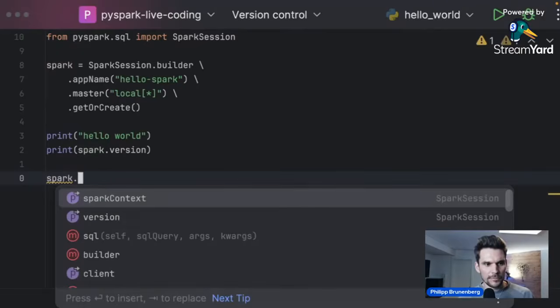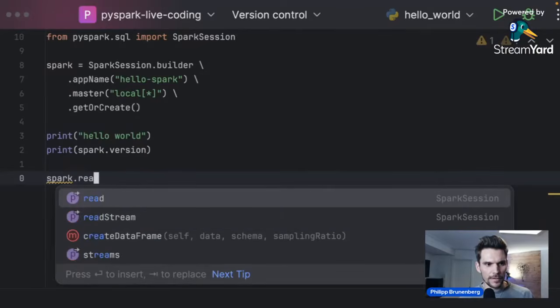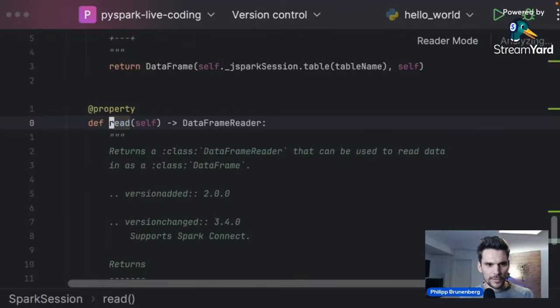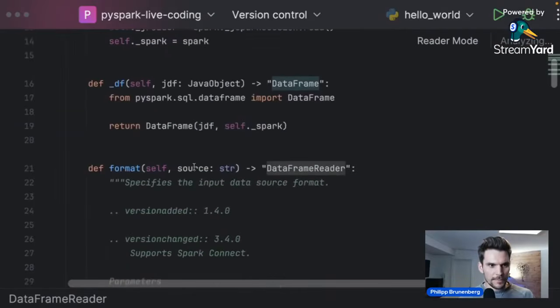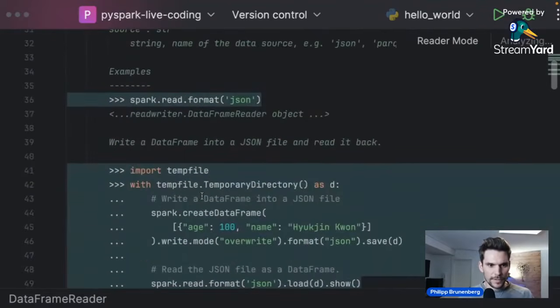On the Spark session, we can call .read, and this will return a data frame reader. And this data frame reader has methods for loading data from disk.